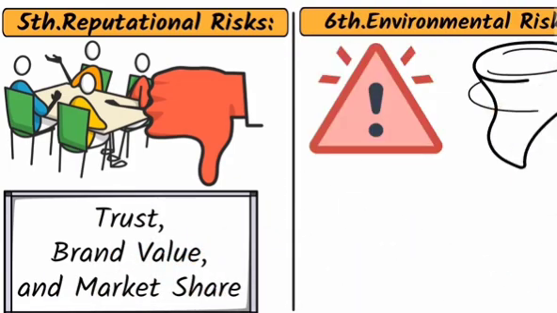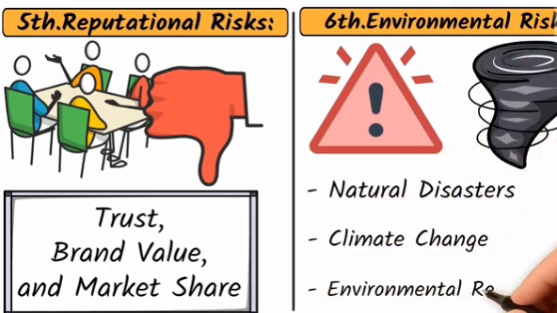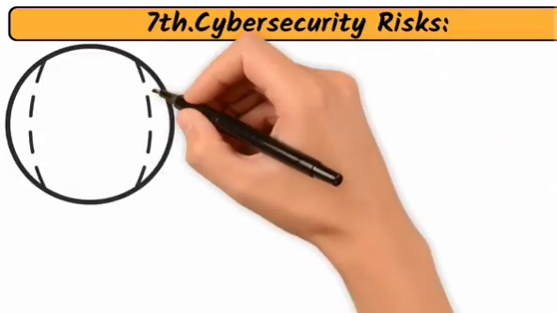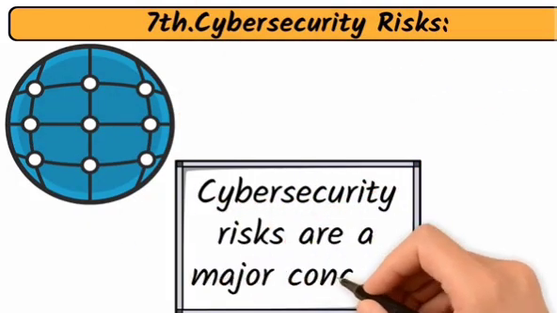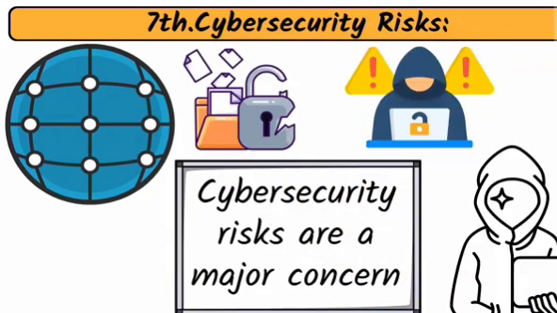These are risks related to environmental factors such as natural disasters, climate change, and environmental regulations. Seventh, cybersecurity risks. In our increasingly digital world, cybersecurity risks are a major concern. These include data breaches, hacking, and cyber attacks.